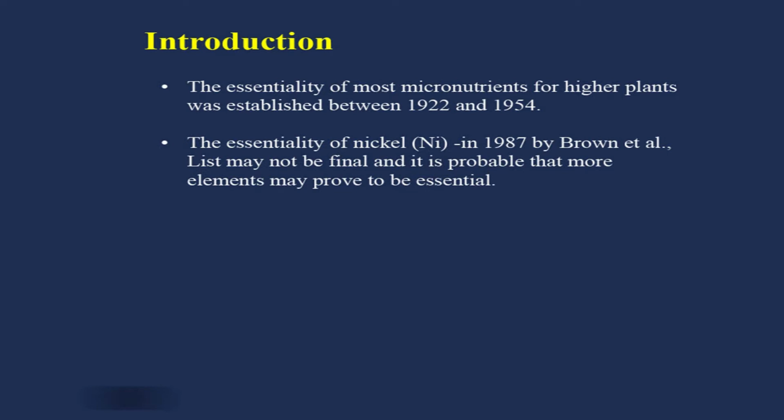It is probable that more elements may prove to be essential. With the development of science, instrumentation and facilities, it is assumed that sometime in future some more nutrients may be added to the list.